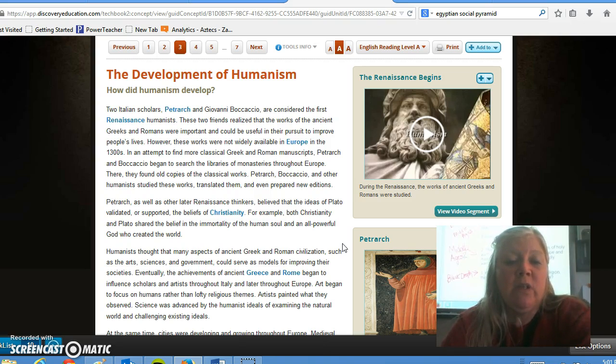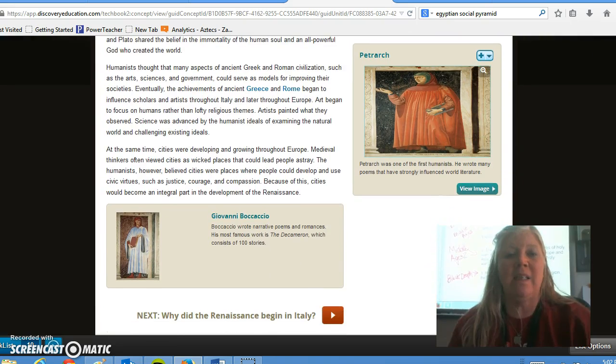Eventually, the achievements of ancient Greece and Rome began to influence scholars and artists throughout Italy and later throughout Europe. Art began to focus on humans rather than religious themes. Artists painted what they observed. Science was advanced by the humanist idea of examining the natural world and challenging existing ideals.